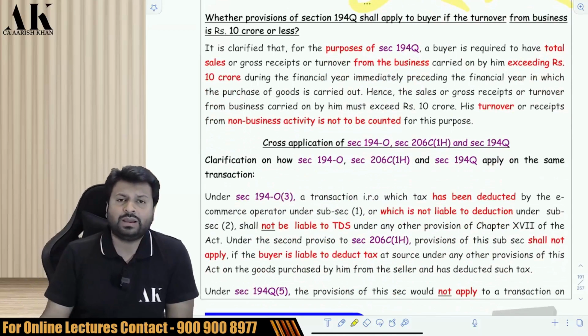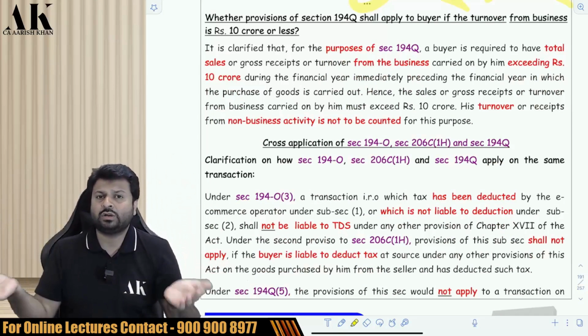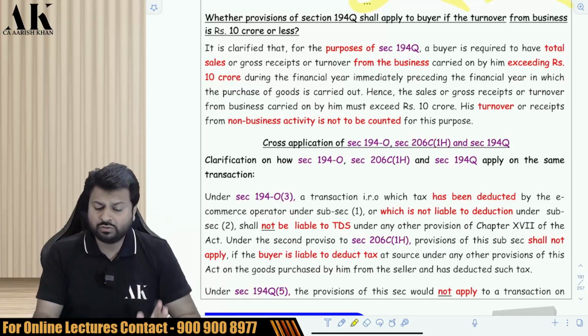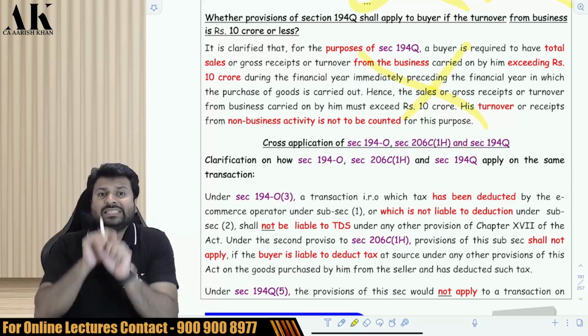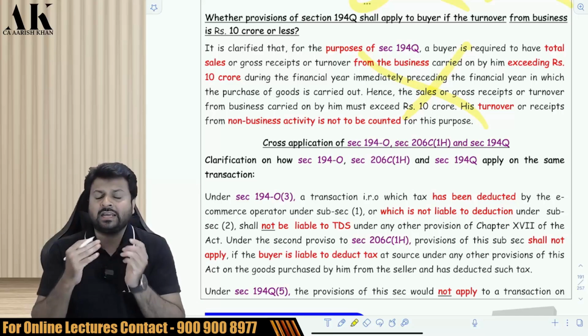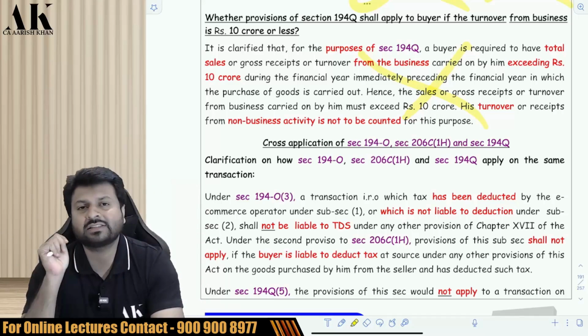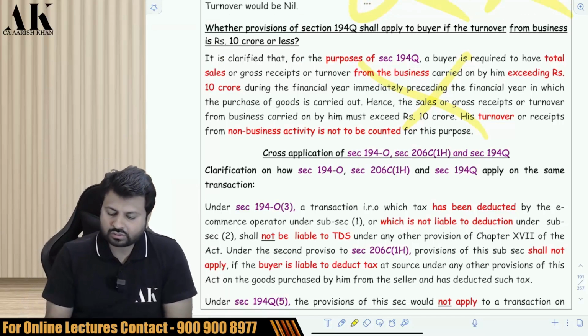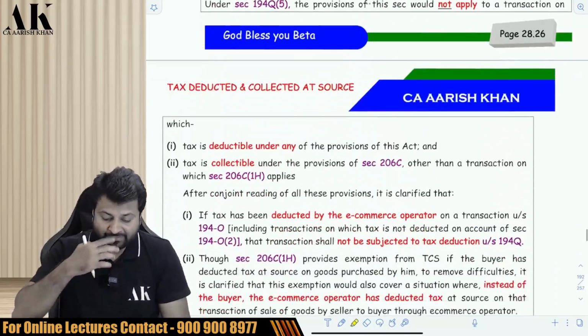Is 194Q applicable if your total turnover is greater than 10 crore, but your business turnover is less than 10 crore? 194Q will not be applicable in that case. For 194Q to be applicable, your business turnover has to be greater than 10 crore. Your total turnover is not seen. Again and again, I am saying your business turnover of last year has to be greater than 10 crore. Check it, please.